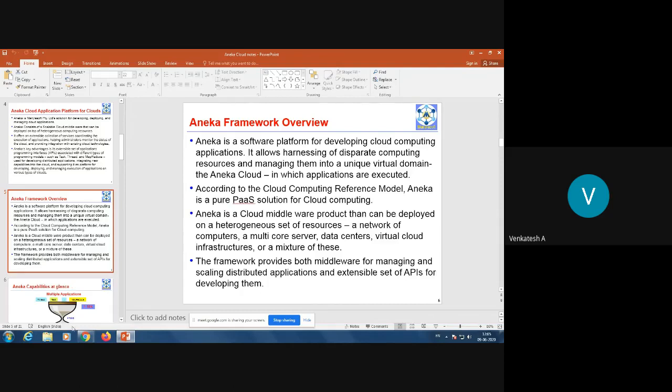The framework provides both middleware for managing and scaling distributed applications and an extensible set of APIs for developing them. That means it provides the middleware which acts as an interface, and it also provides different APIs to develop the applications.